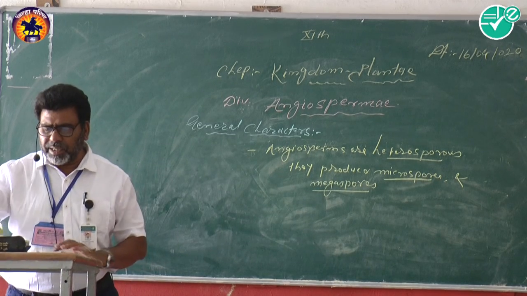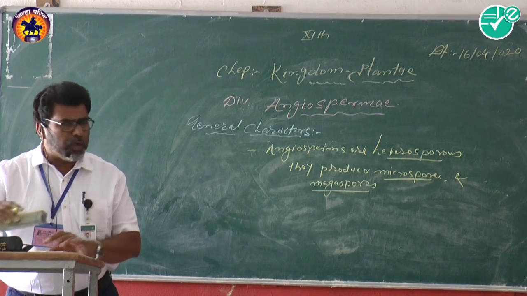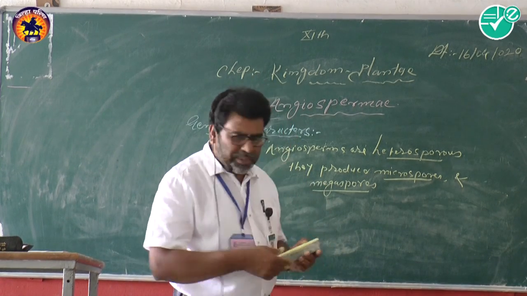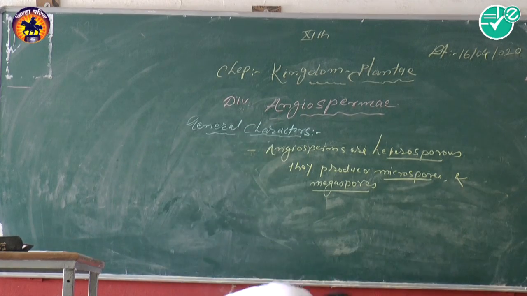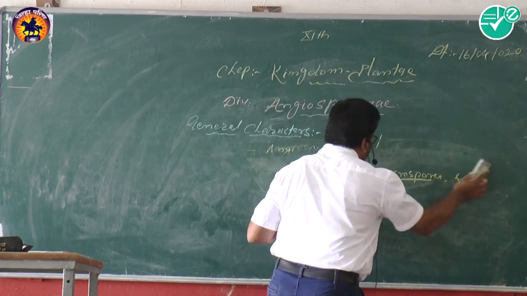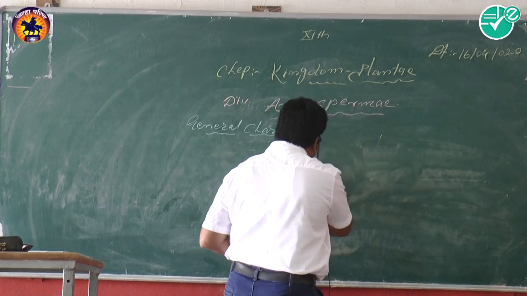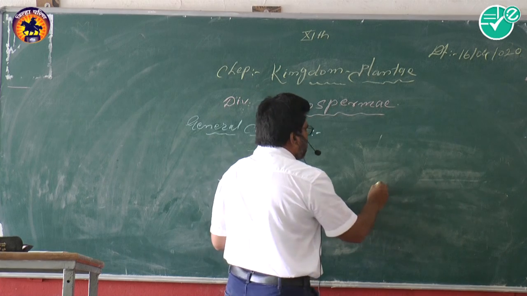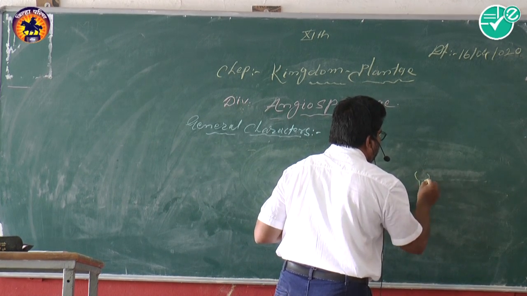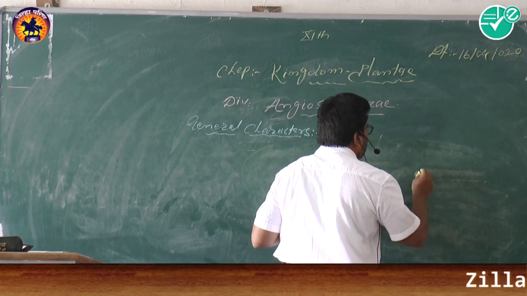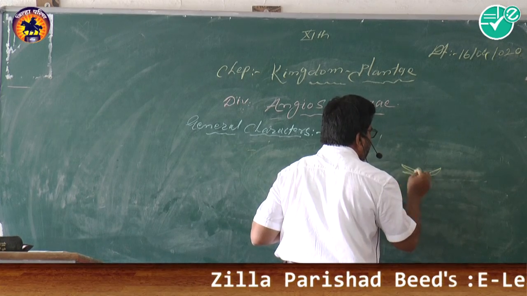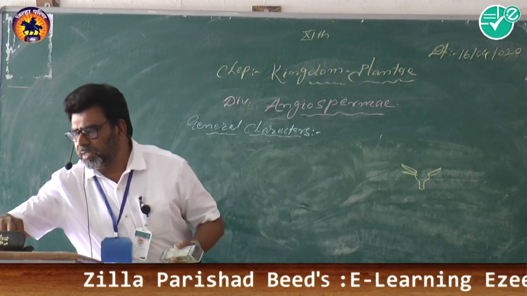The male sex organ in the flower is the stamen. Now we will see the description of the flower. First of all, I told you what the parts of the flower are. Now I draw a simple figure of the flower like here. This is the peduncle of the flower, on which there is the epicalyx.